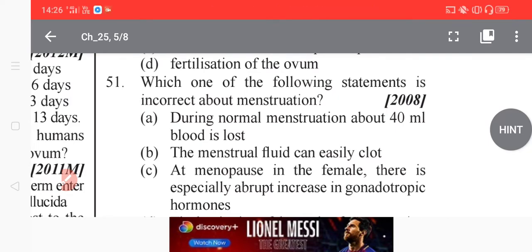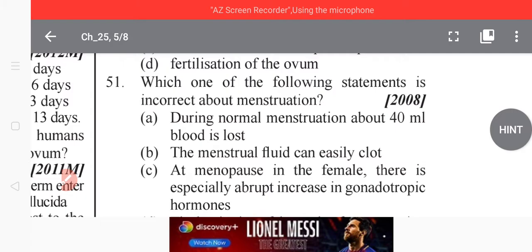A few hours before the start of menstruation, the spiral arterioles contract one by one, resulting in a bald mucosa. The mucosa shrinks and death of the blood-supplied tissue takes place.